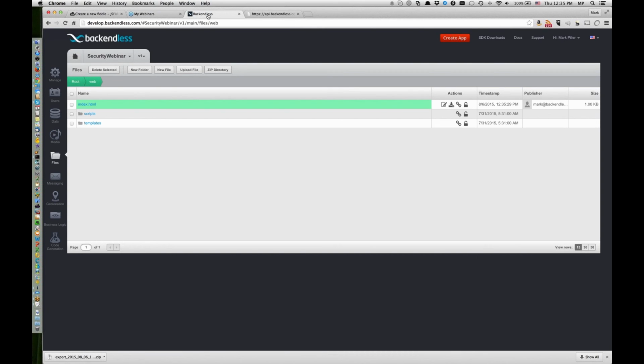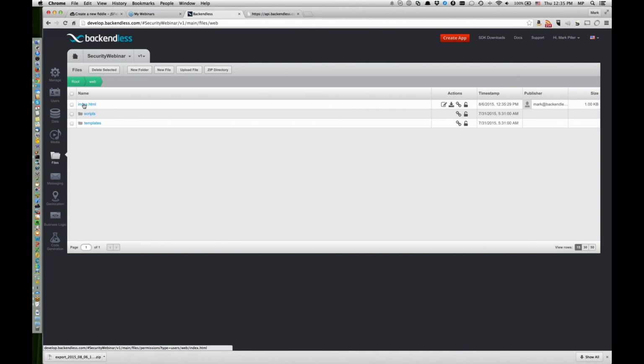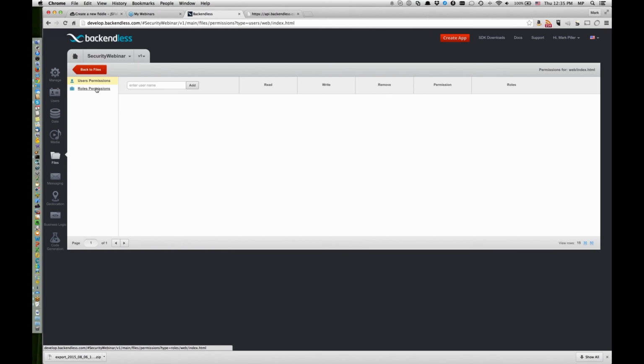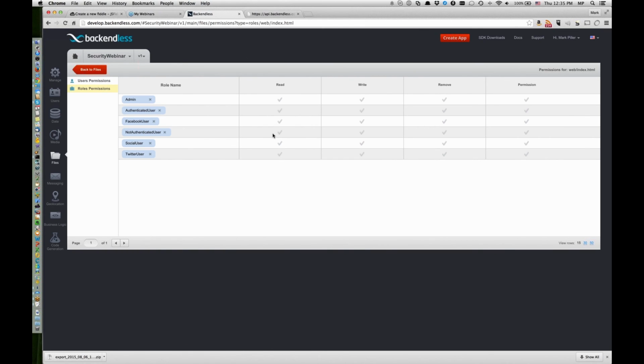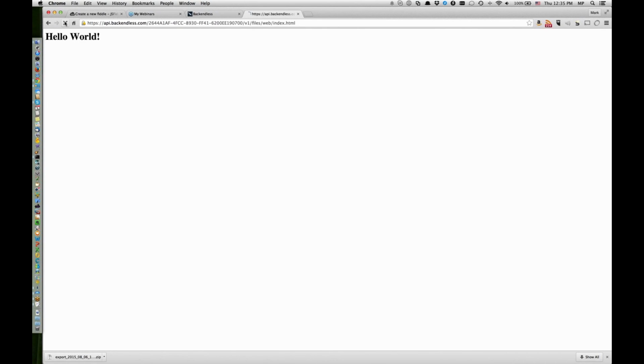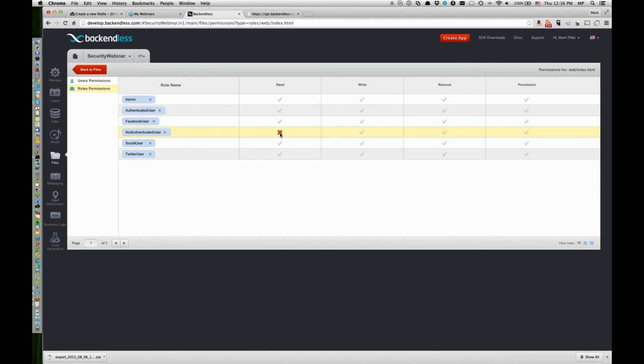If I were to restrict access to this index.html, I click on the lock, and for not authenticated user, read, I'm changing it to deny. And if I were to reload, we're getting an error that the user has no permission. Okay, so as you can see, it's exactly the same mechanism to control permissions from the console, but the behavior would become applicable to the resources as you would expect them to work.